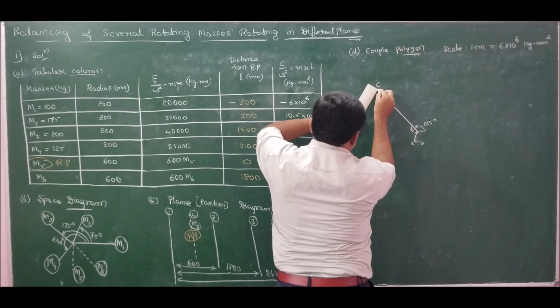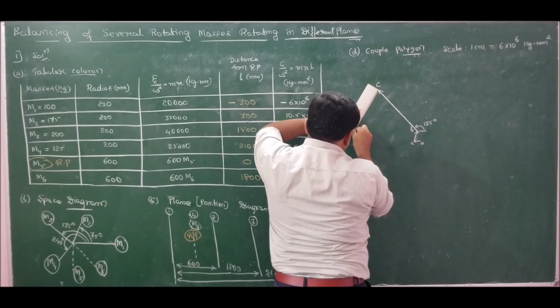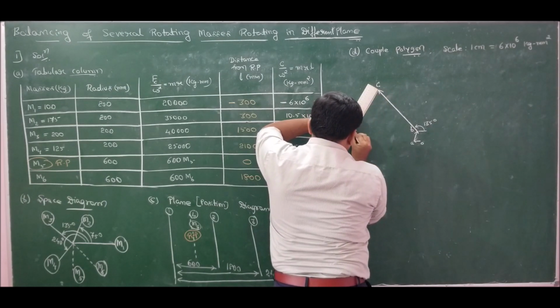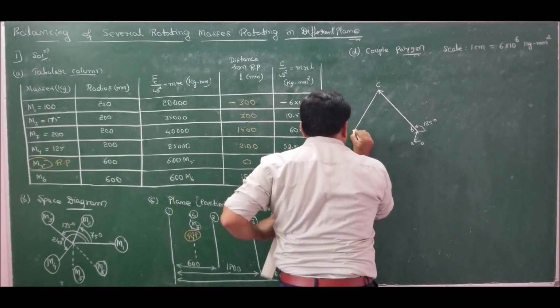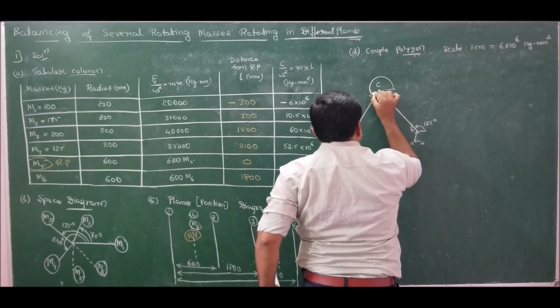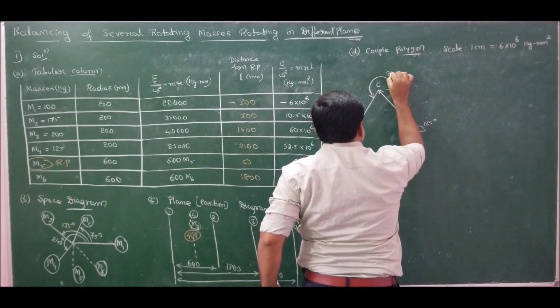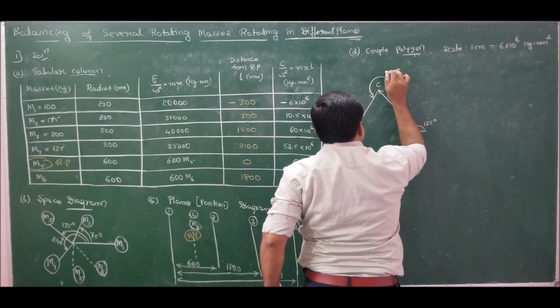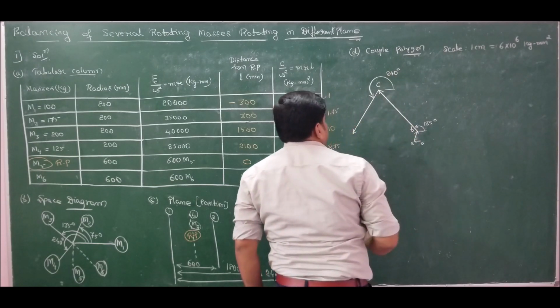Okay, I have drawn 8.75 centimeters at an angle of 240 degrees. Done.